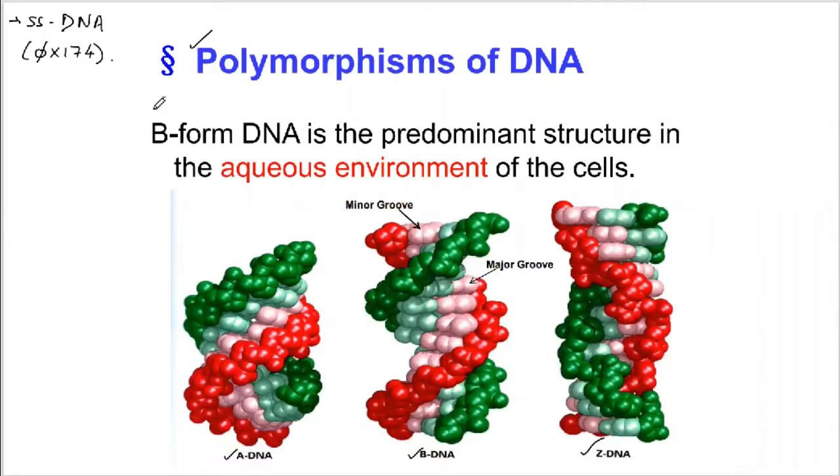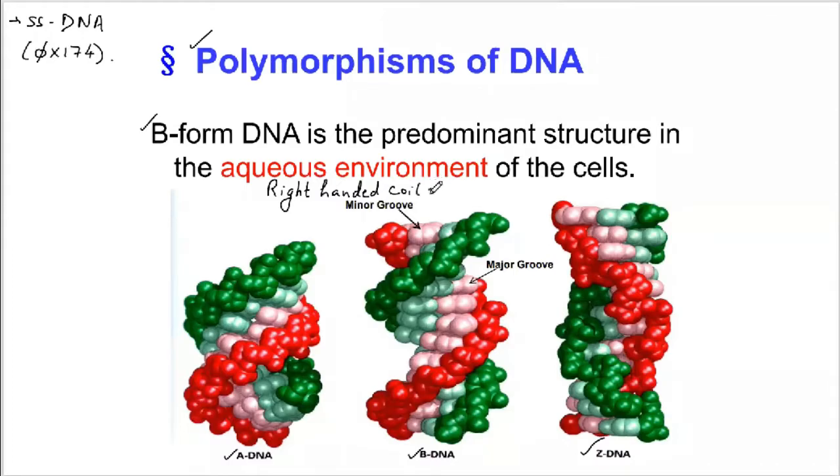They can have the B-DNA, the A-DNA, and the Z-DNA. Both the B and the A-DNA are right-handed coiled DNA molecules. ये जो B-DNA है और जो A-DNA है, ये कैसे coiled होते हैं? These are right-handed coiled DNA molecules.